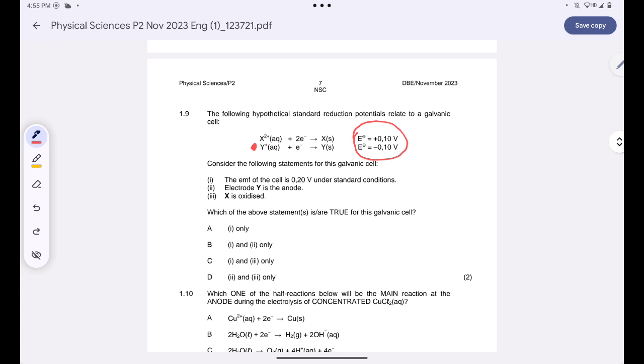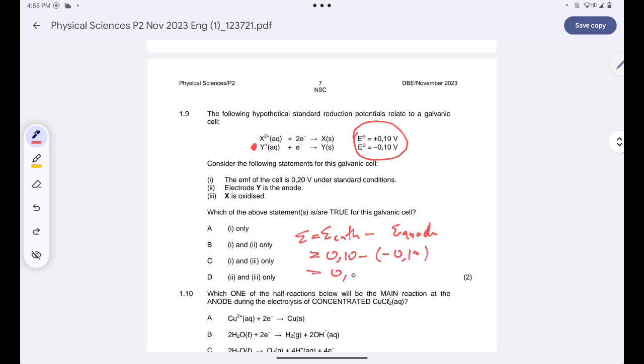Since electrode Y will be at the anode, whenever we calculate our EMF, we'll simply say the E cell at the cathode minus the E cell at the anode. Are you together? I'll simply say 0.10 minus negative 0.10.